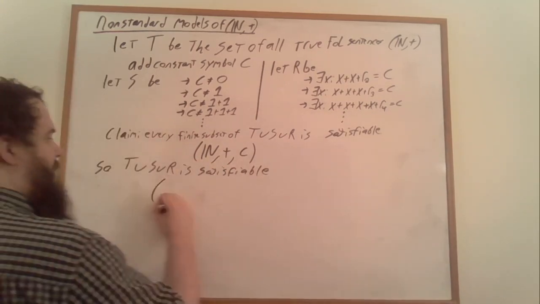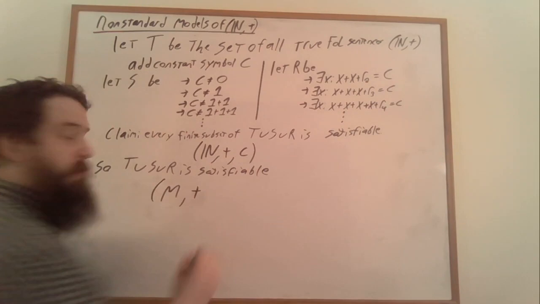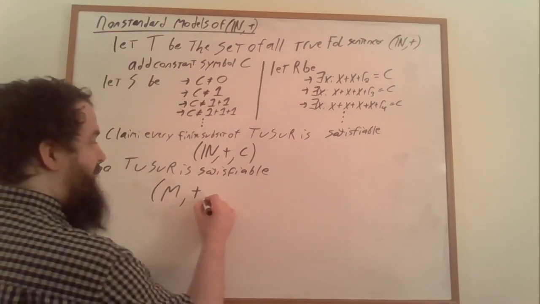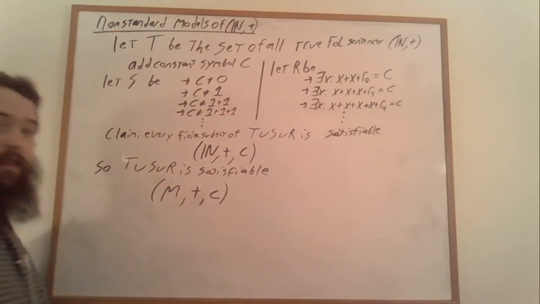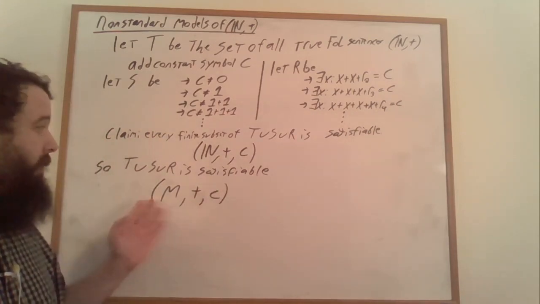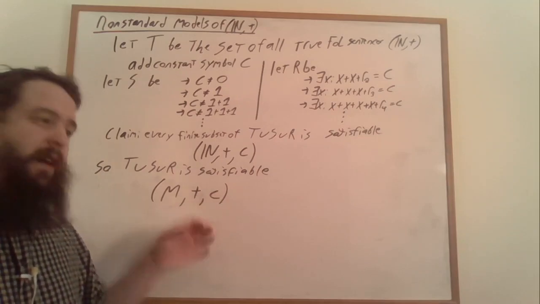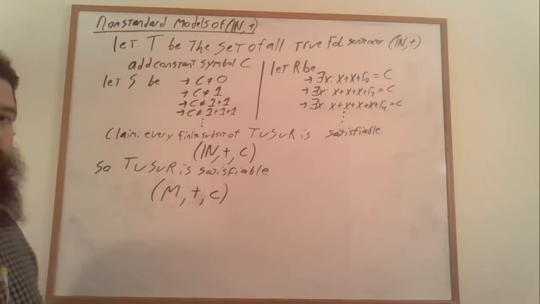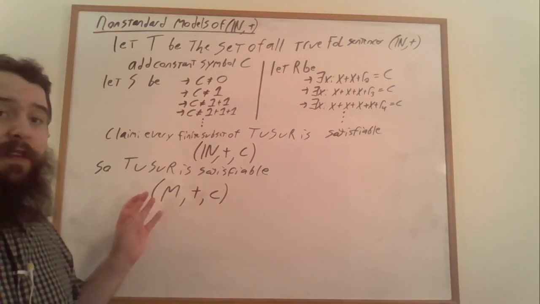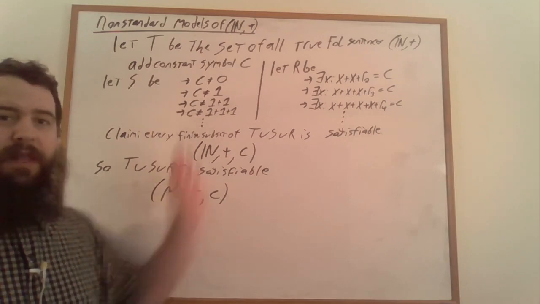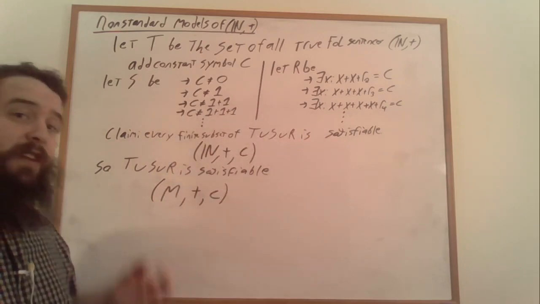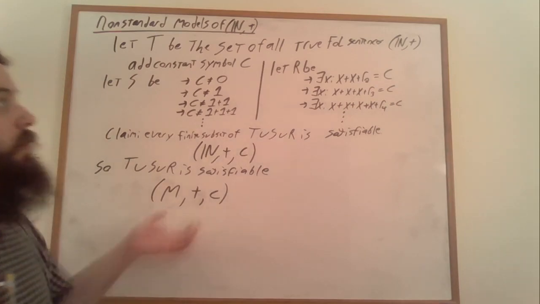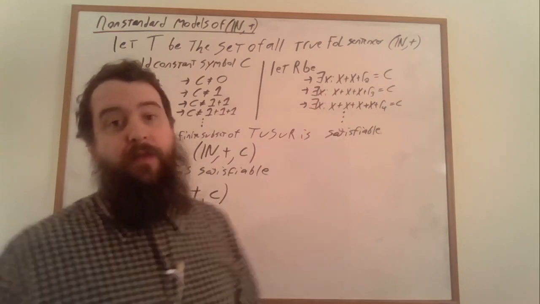Let's call this structure M, and it's going to have its own notion of addition, but let's just call that notion addition. And it's going to have an assignment to the constant C. And again, compactness doesn't tell you much about the structure that you wind up getting unless you actually go into the details of the various proofs of compactness. So it could be the case that M calls its elements some completely random gibberish. But we can, of course, interpret what those elements are by determining how they behave with respect to the formulas that define the various natural numbers.